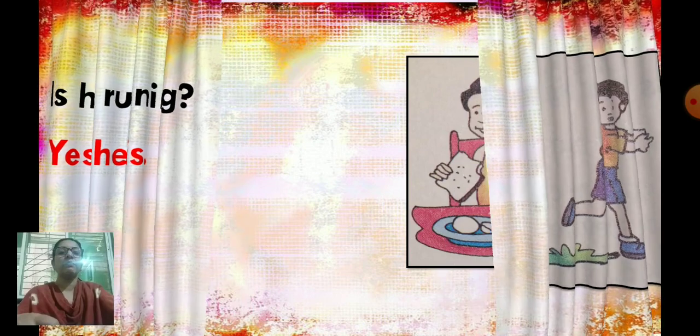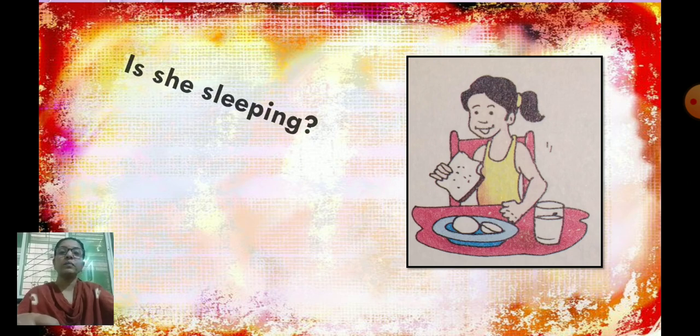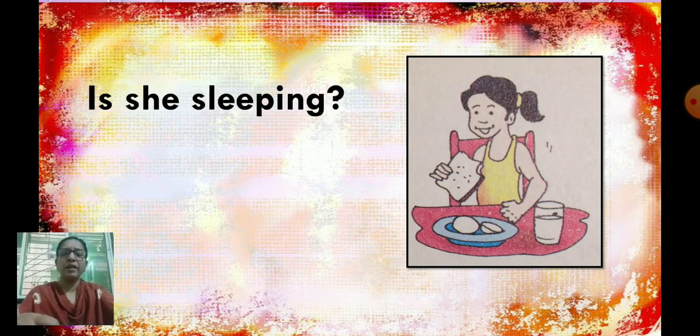Next example we will see. Again you observe this picture properly. So what is the question? Is she sleeping? Do you agree with this? You can see what she is doing now. She is eating.